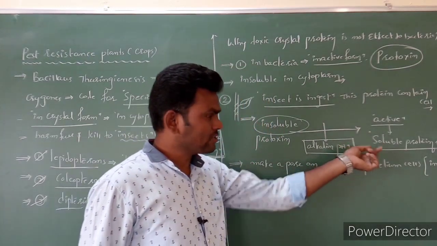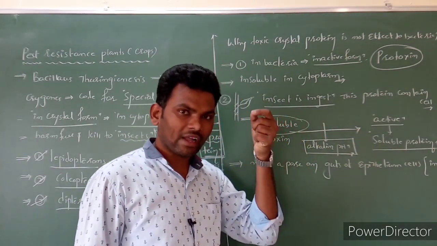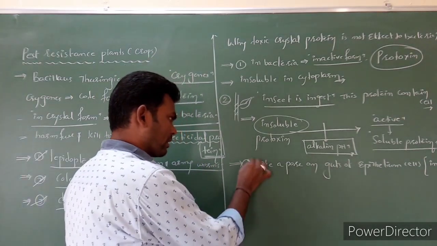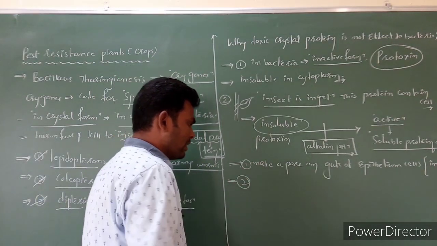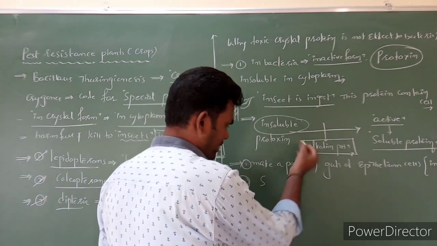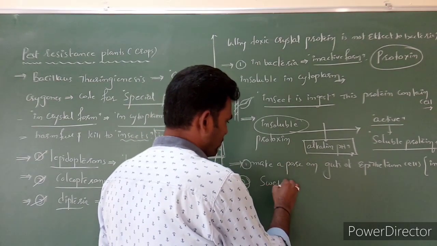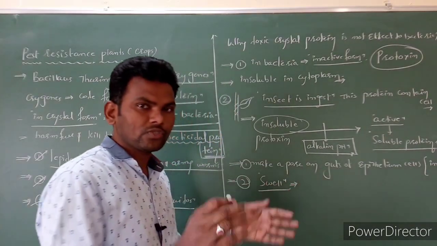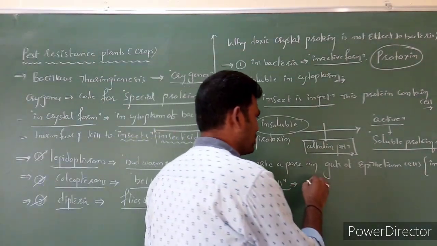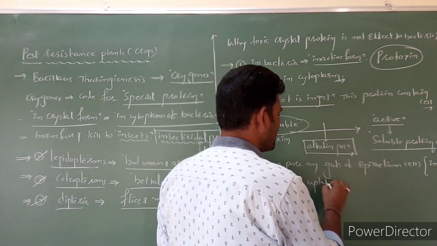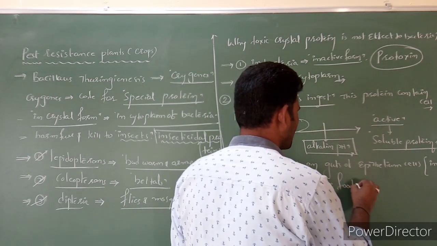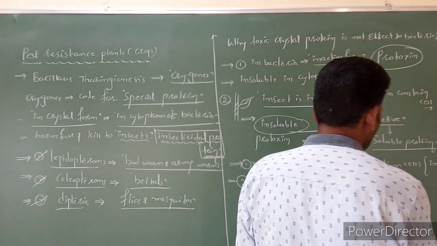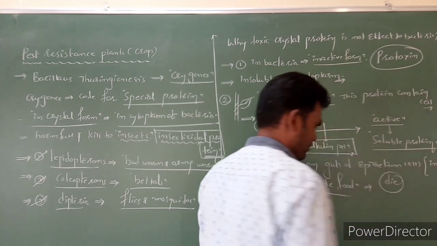The protein has the capacity to make small holes on the gut epithelial cells. Then second, the insect guts are going to swell hugely. Due to that, it is unable to take up food molecules. Then gradually, due to lack of food molecules, eventually it is going to die.